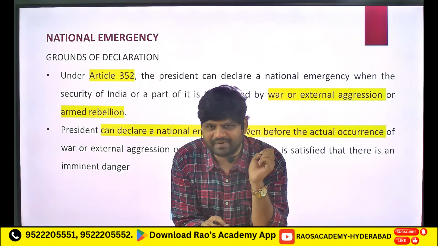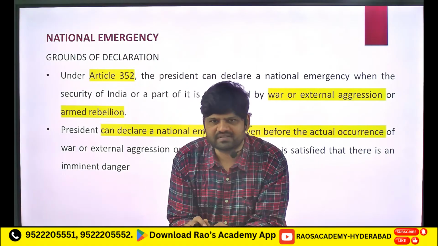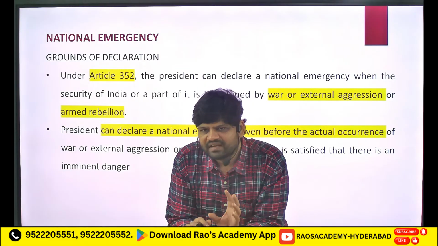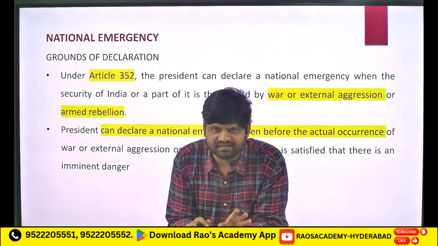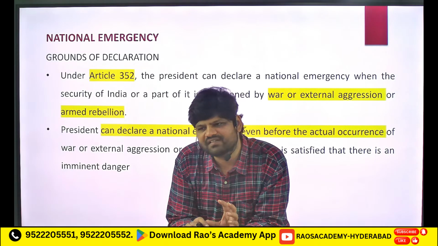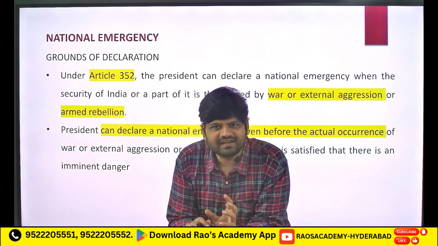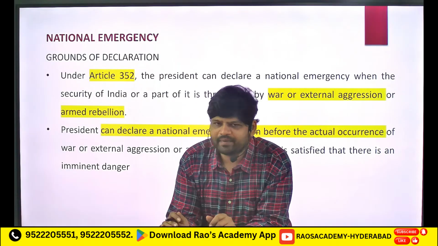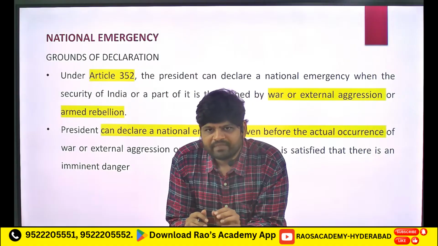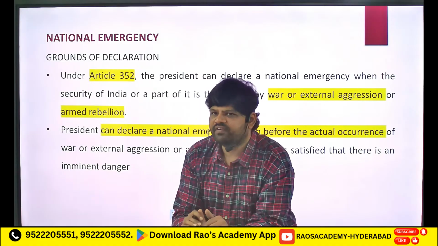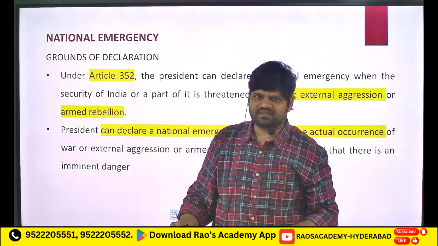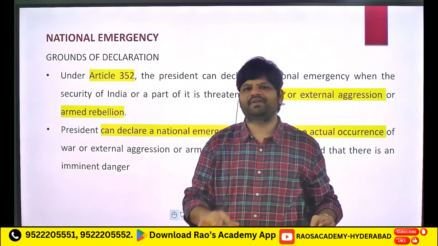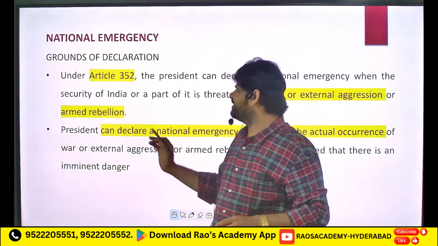External emergency means emergency because of external factors, like war and external aggression. And then we have another reason called armed rebellion. If national emergency happens because of armed rebellion, that comes under internal emergency.